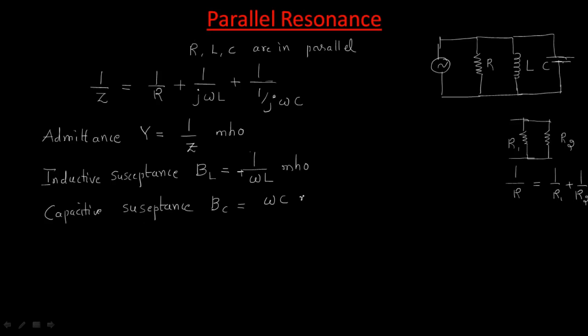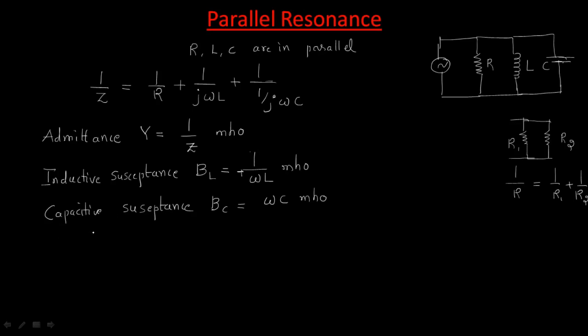This is also in units of mho. Susceptance is nothing but the reciprocal of the reactance. Understand? This is the reactance and this is the reciprocal. So now substitute all these values.